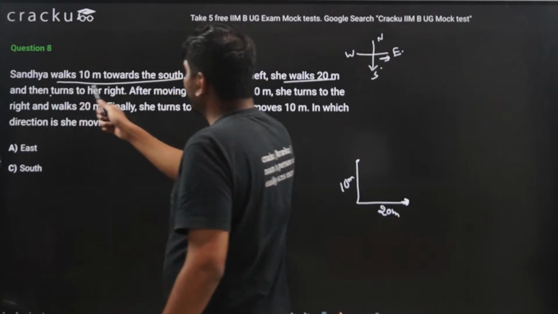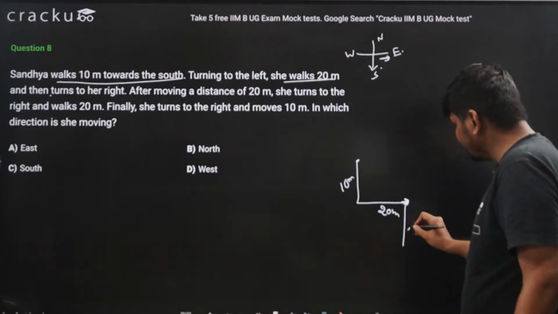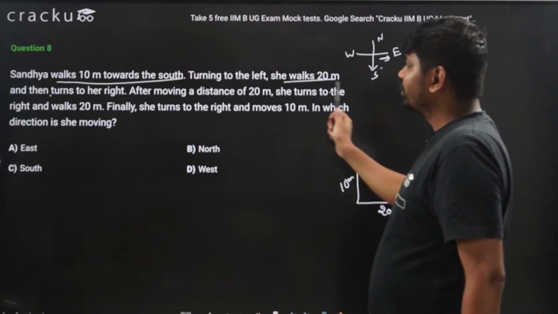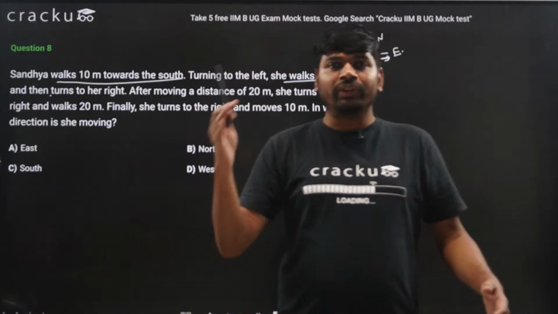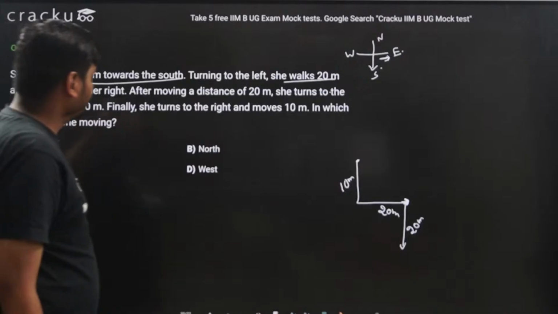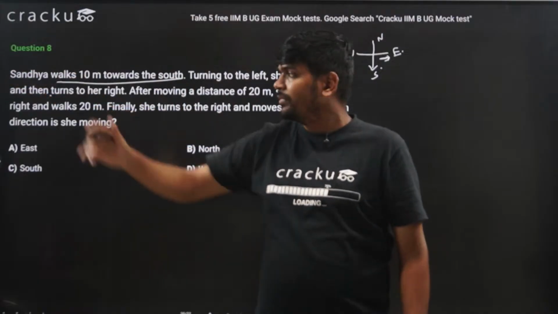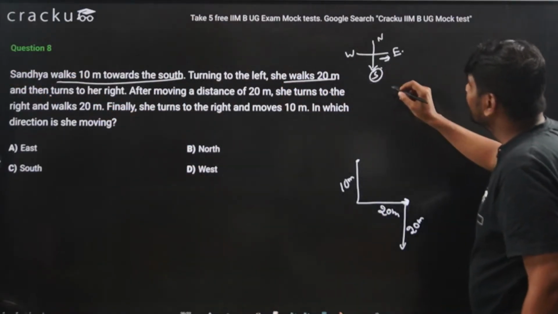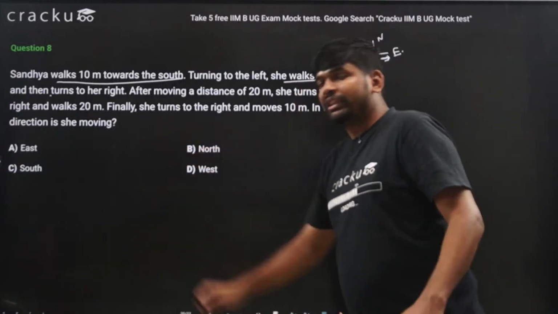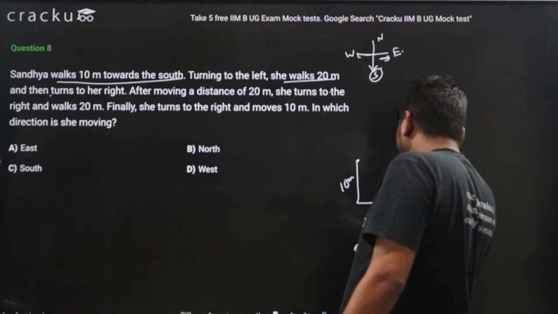Now she turns to her right after moving a distance of 20 meters. Now she is facing in the south direction. After moving a distance of 20 meters, she again turns to the right. When you are facing the south direction, right will be the west direction. So now again she started moving and walked a distance of 20 meters. This is 20 meters.